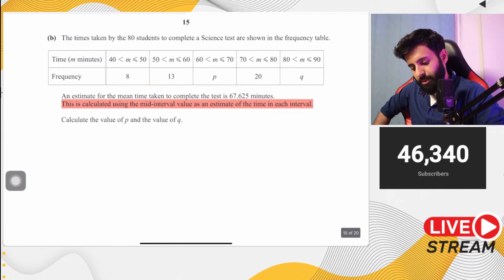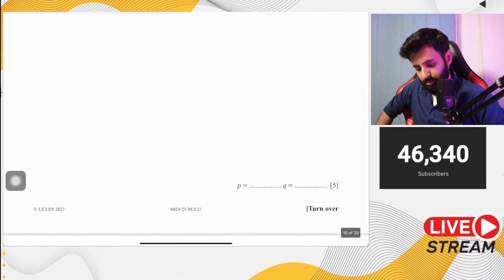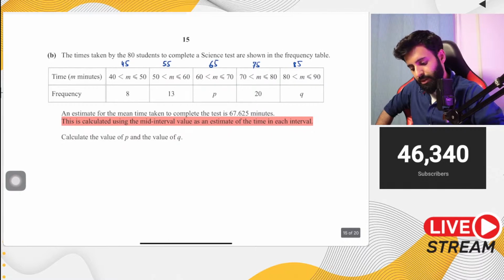So how will you calculate the mean if you wanted to? You will first find out the midpoint of every interval. So 45, 55, 65, 75 and 85. Okay, how many marks is this? This is 5 marks. Okay, now basically you have two unknowns. You have P and Q.